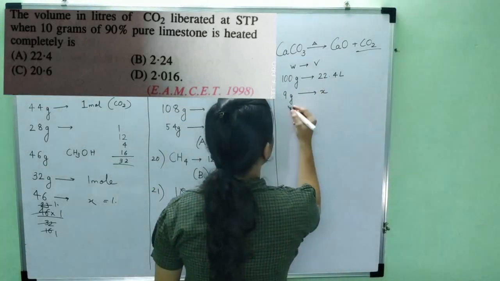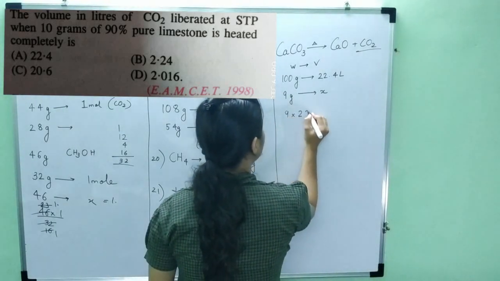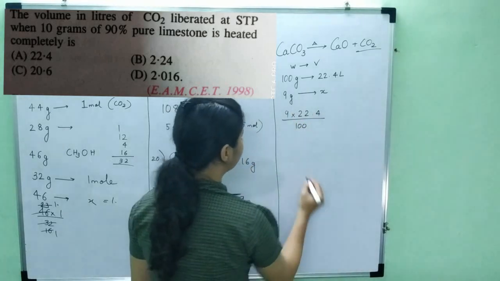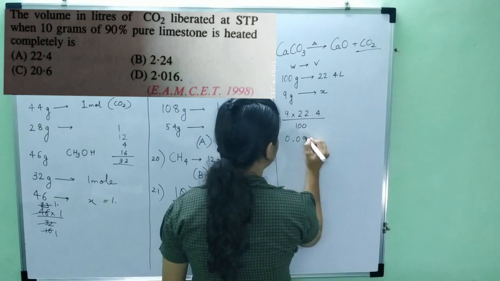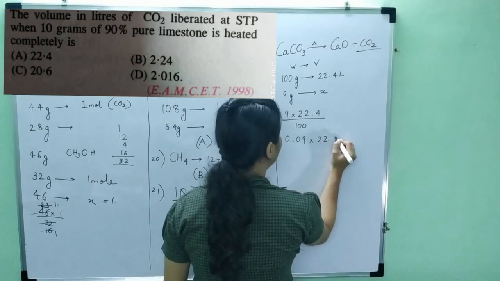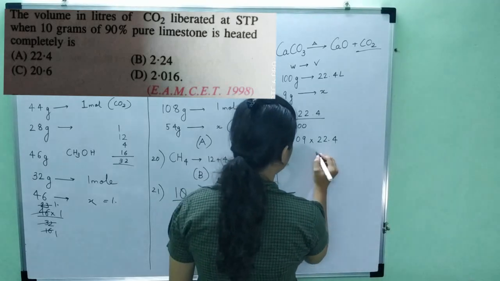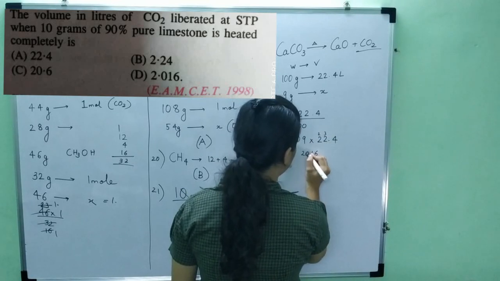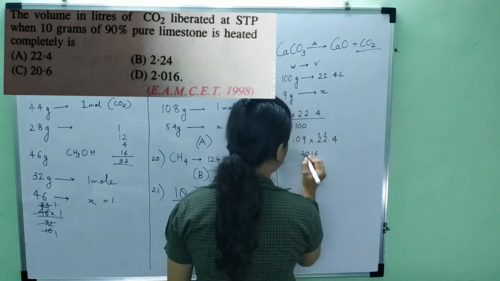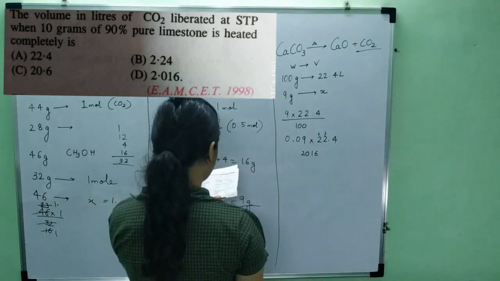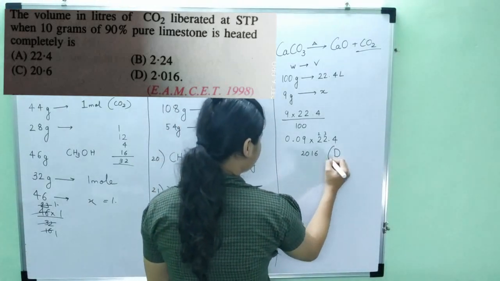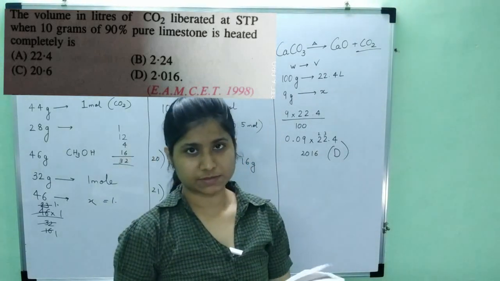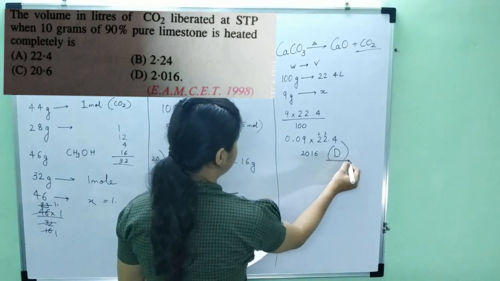Okay, so this would be 9 into 22.4 upon 100. So 9 upon 100 is 0.09. So I have to find 0.09 into 22.4. That gives 2.016 liters. So which is this option? This is option D. Now see, the options are very close. If you see 2.24, 20.6, 2.016, so you had to solve very accurately. So the answer is option D.